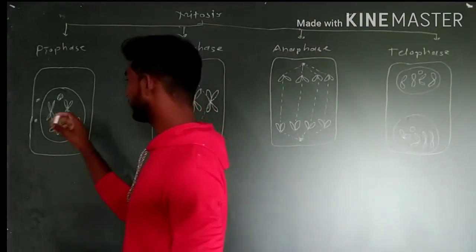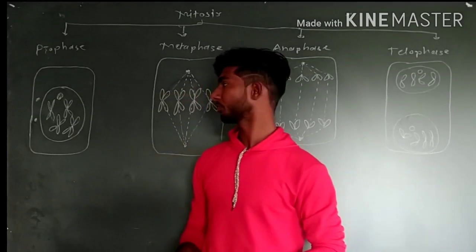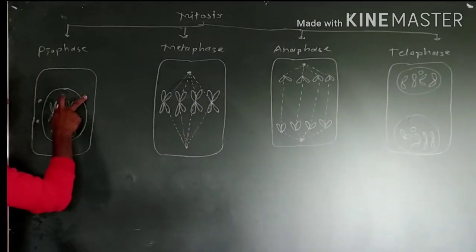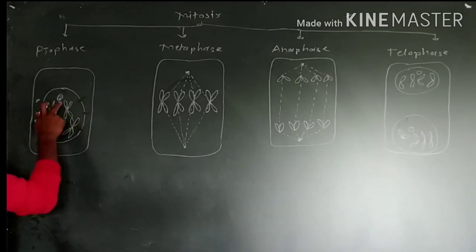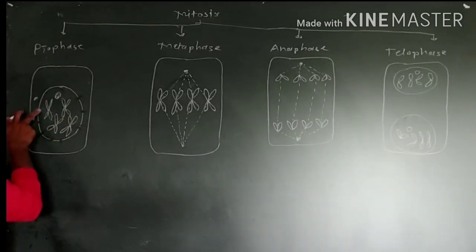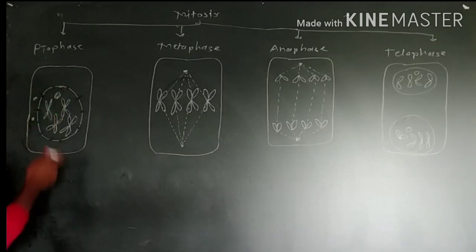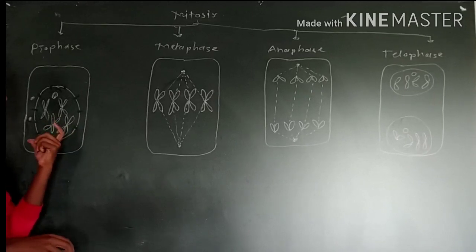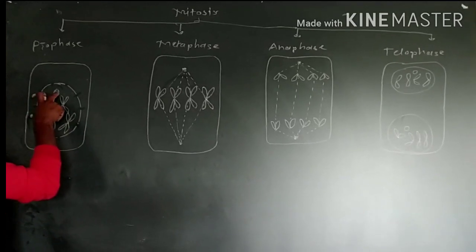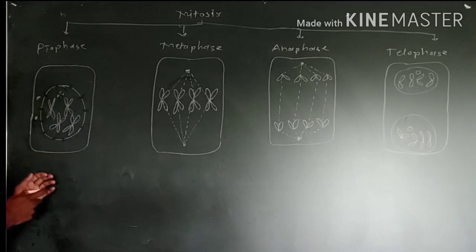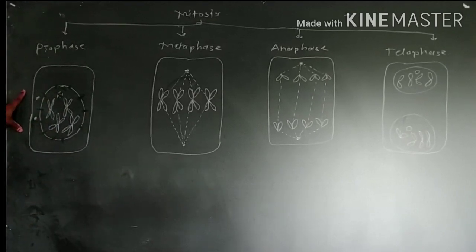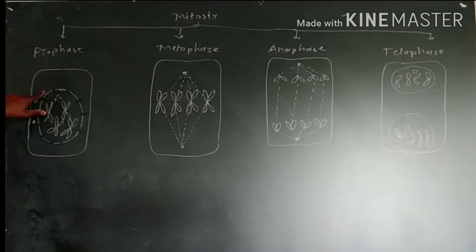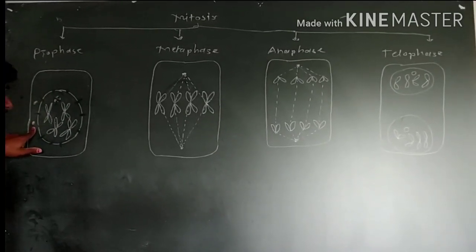In prophase, the chromosomes get thick, and the nuclear membrane disappears. The nucleolus also disappears. In this prophase, the chromosomes, nucleolus, nuclear membrane and centrosomes are present.